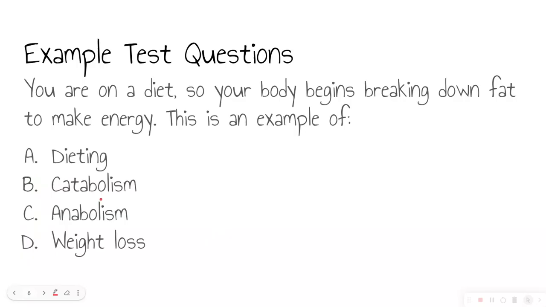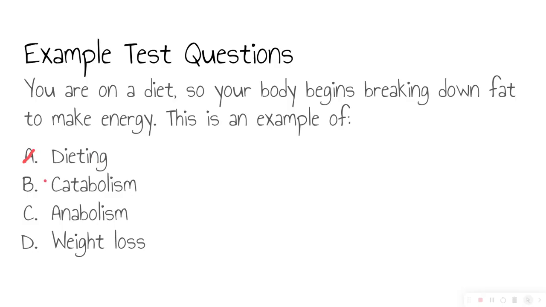Alright, so you're on a diet and your body begins breaking down fat to make energy. This is an example of what? Let's go ahead and pause the video, see if you can figure out the answer. Is this an example of dieting? Well, we are on a diet here, but this is not a very scientific answer to the question. So we're going to go ahead and mark this one out.